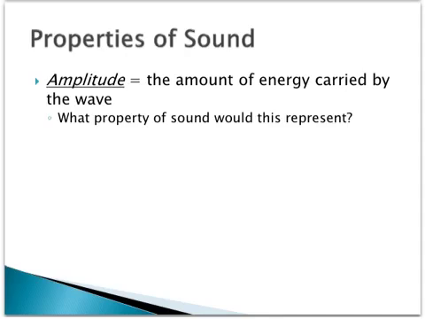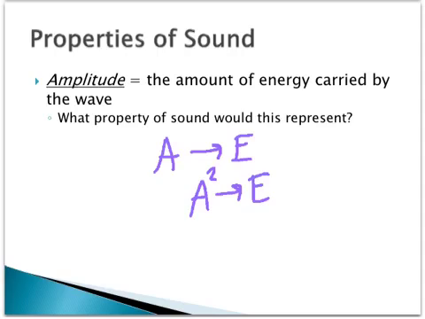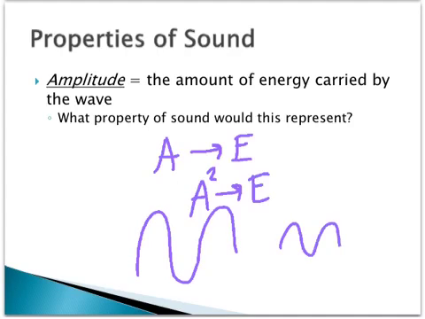Now, the last property of waves that we studied was the amplitude. We talked about before that the amplitude is related to the energy of the wave. The bigger the amplitude, the more energy it carries. The specific relationship was that amplitude squared is related to the energy. When we look at a transverse wave, a larger amplitude is going to carry more energy than a smaller amplitude.